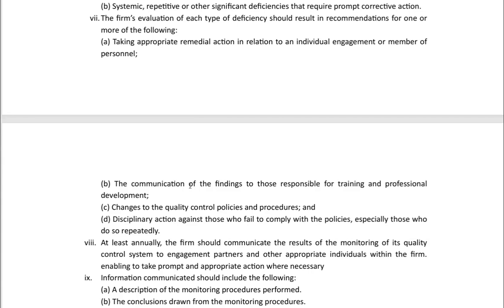This is a very important type of question which can be asked on deficiency that results in recommendation. This is something which is not yet tested sometimes, but can be asked. So keep these points in mind.